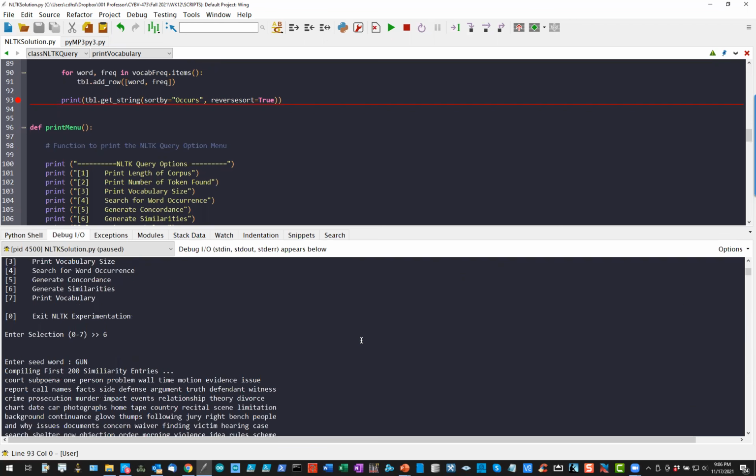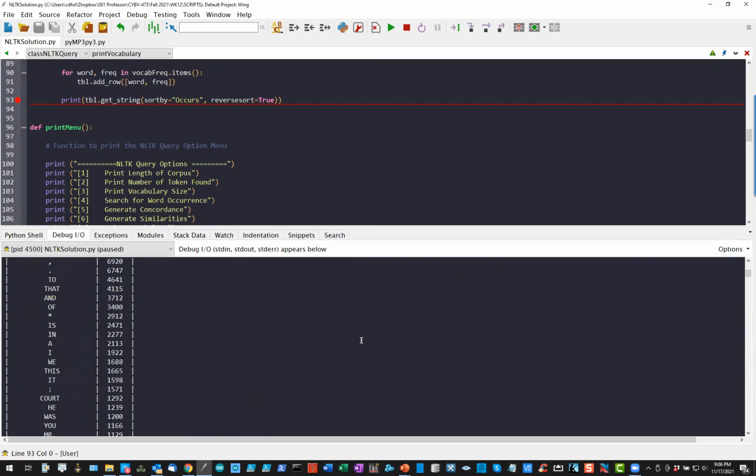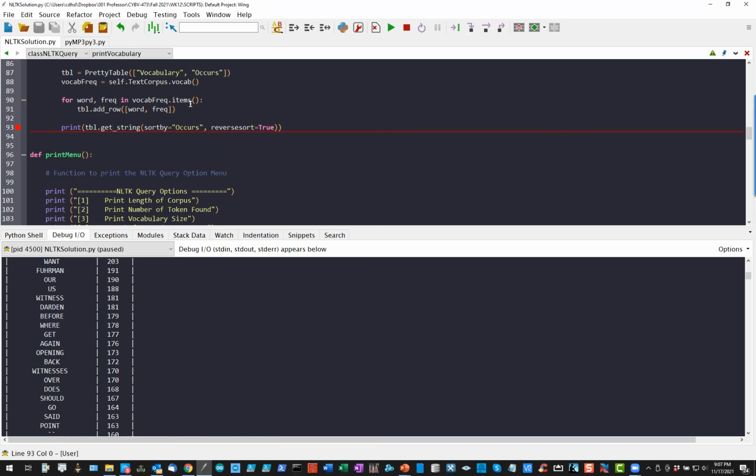So I don't go too far here. These are the words that occurred most often within their evidence. Occurred 521 times, defended 452 times, statement, defense, some special characters, which you could have filtered out if you wanted to. In other words, when you got to this point in your code where you're adding the word and frequency to your table, you could say, if it's not characters or it's less than a certain size, then you could have filtered them out, but it wasn't necessary. I wanted to know what all of them were.